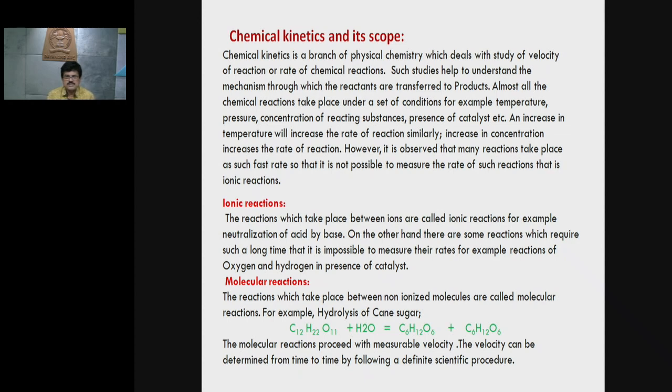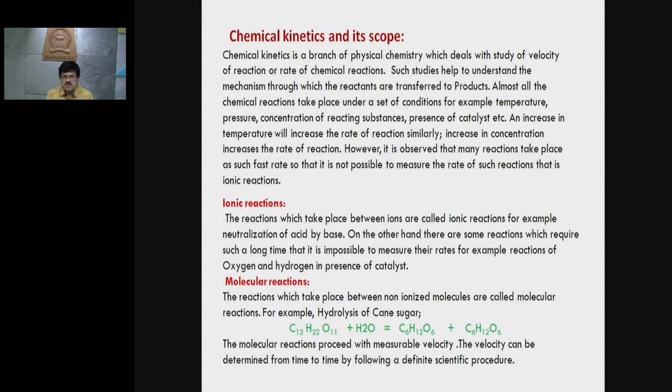Almost all chemical reactions take place under a set of conditions. For example, temperature, pressure, concentrations of reacting substances, again, presence of catalysts, etc. An increase in temperature will increase the rate of reactions. Similarly, increase in concentrations increases the rate of reactions. That means the temperature and concentrations are directly proportional to the rate of reactions.